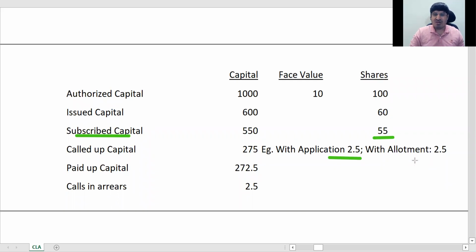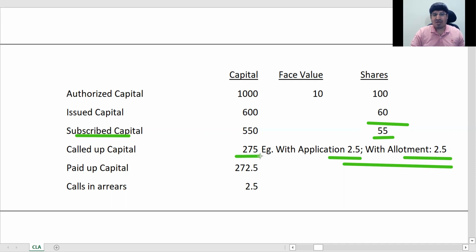Now whenever I ask for the second installment of 2.5, all of them would ideally pay. Sometimes someone misses, say 1%. So the called up capital here is the entire 2.5 plus 2.5, that is 5. 5 into 55 gives you 275.